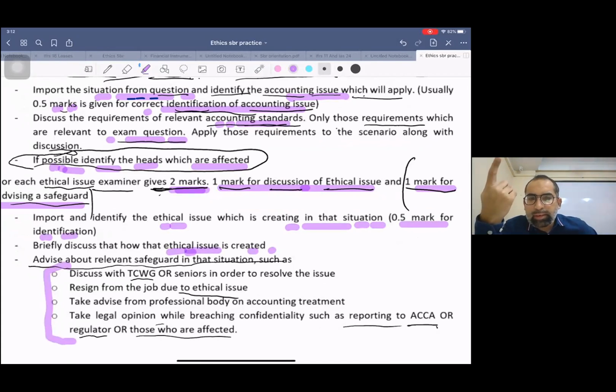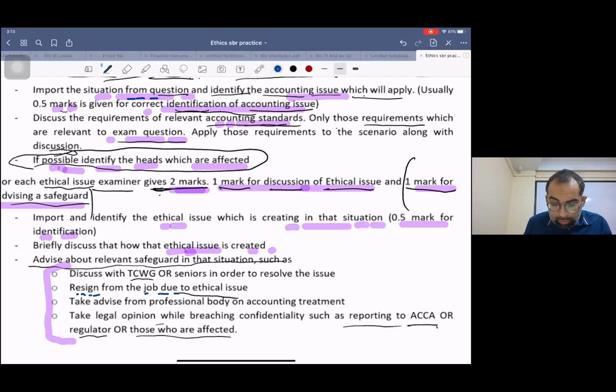What are the famous safeguards? Listen to me. Discuss with TCWG. TCWG means those charged with governance, the seniors, that this is my issue, that somebody is pressurizing me, seniors are pressurizing me for an unethical thing. So you go to TCWG. One thing you can do is, if you don't have any option, then go for resignation. You can't do an unethical act, because you are a member of a professional body.